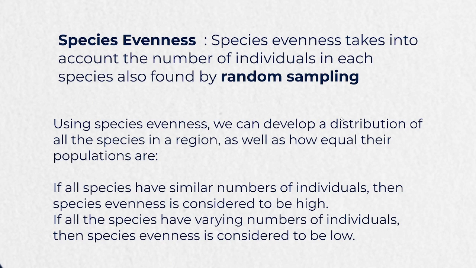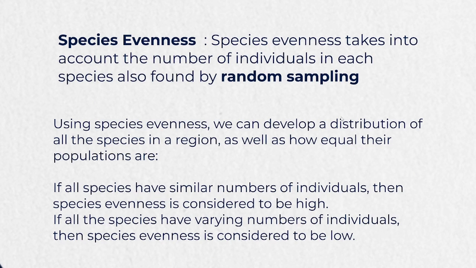So if species have a similar number of individuals, then species evenness is considered to be high. Remember that if two species have a similar number of individuals, there will be a high species evenness because they both have an equal number. Just look at the name, evenness. Evenness means being at the same level. So if there are two species and they have an even number of individuals, that means there's more species evenness. It's high, right?